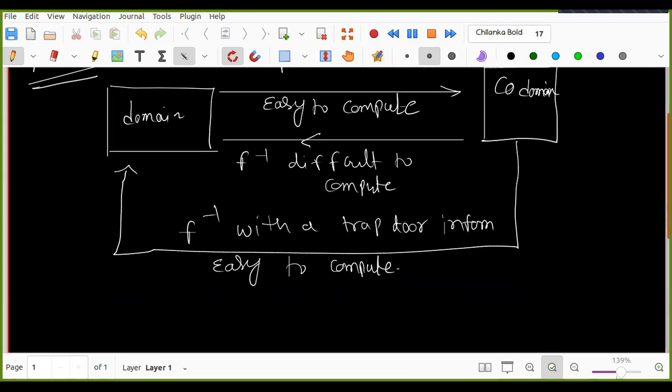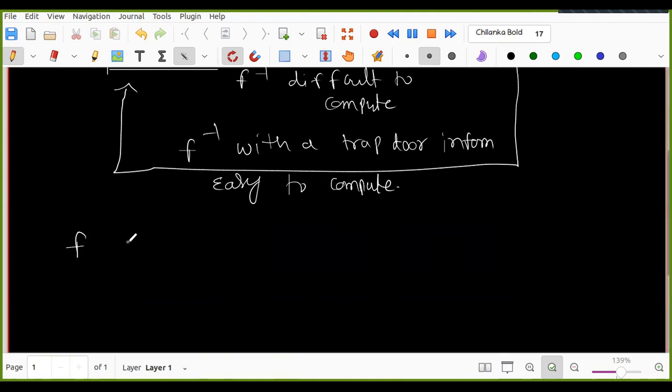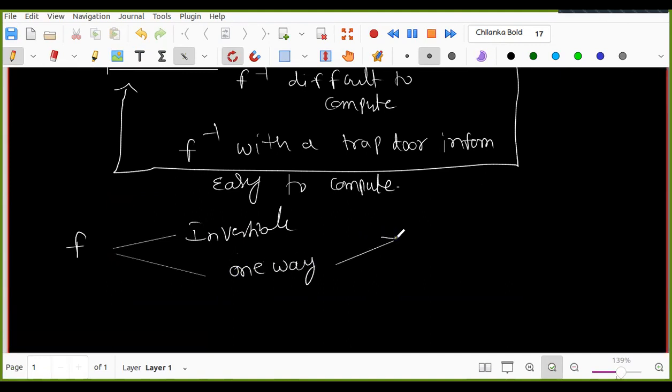So this function f is invertible. f is one way. One way means easy to compute, but the inverse is difficult to compute.